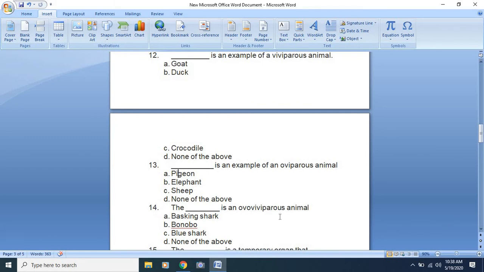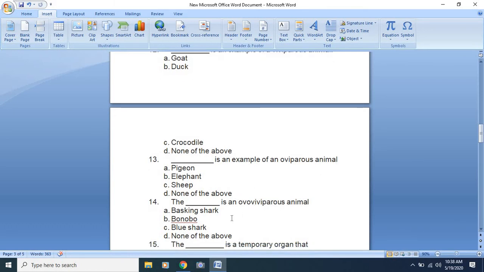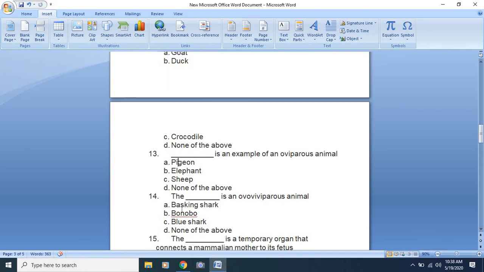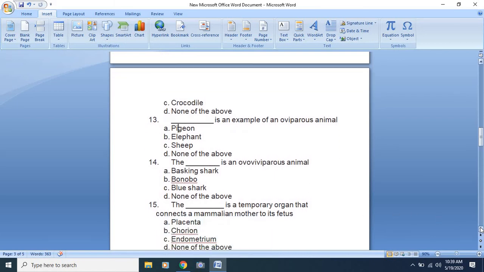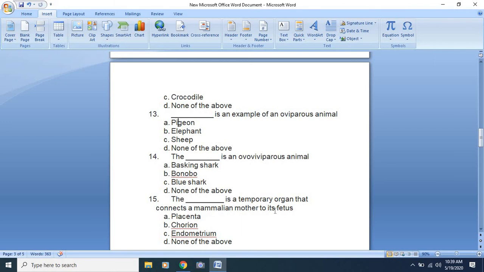Ovoviviparous means those organisms that produce eggs which hatch inside the body, so they give birth to young ones. The answer here will be basking shark. Next, that is the last MCQ. Dash is a temporary organ that connects the mammalian mother to its fetus. Out of these four options, the answer will be the placenta.